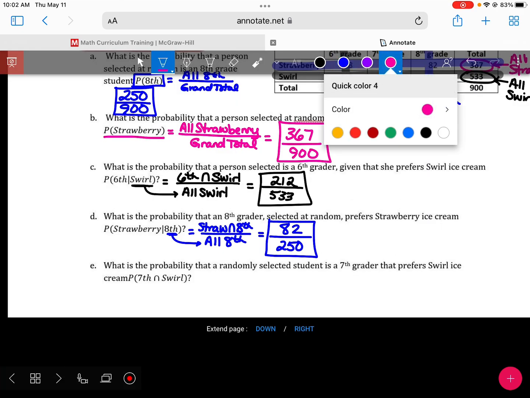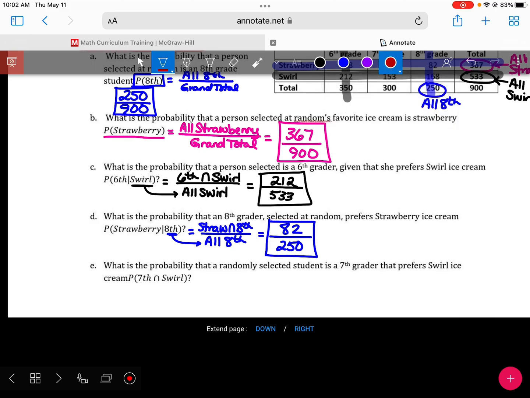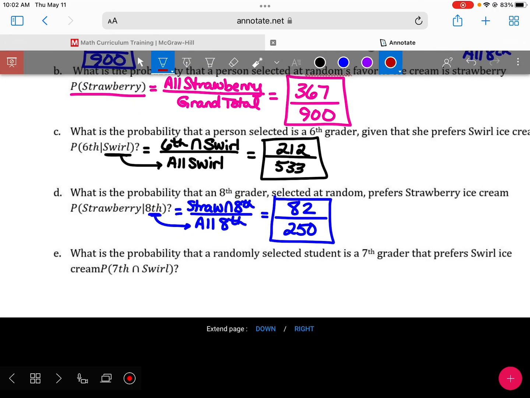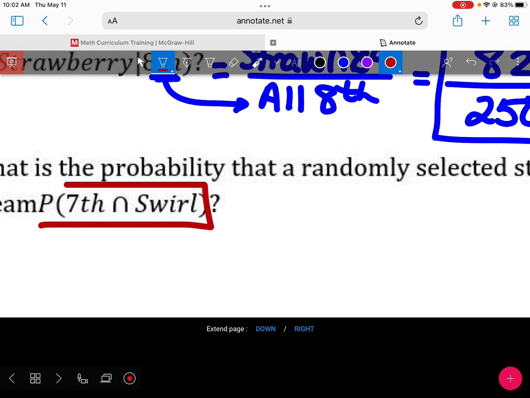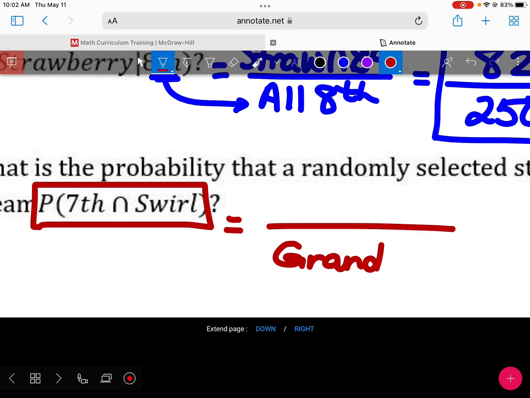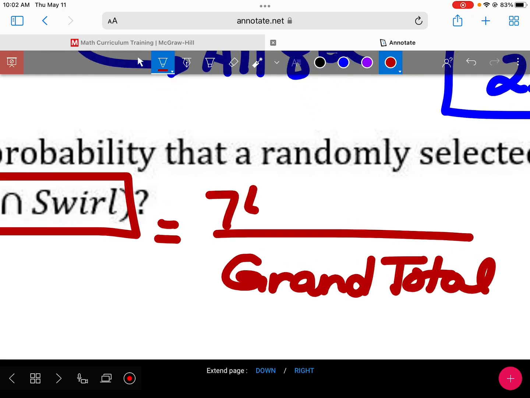Last one. Part E. What is the probability that a randomly selected student is a 7th grader that prefers swirl ice cream? Or the probability of 7th and swirl. Do we have a given that this time? No. So my denominator is going to be the grand total. And my numerator is this intersection, 7th and swirl.